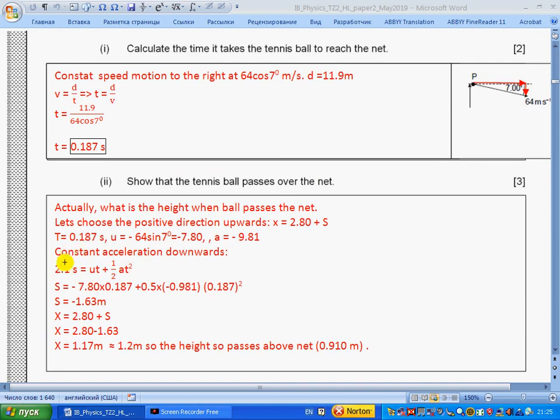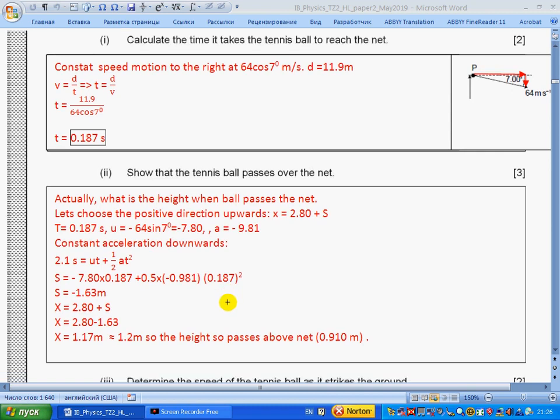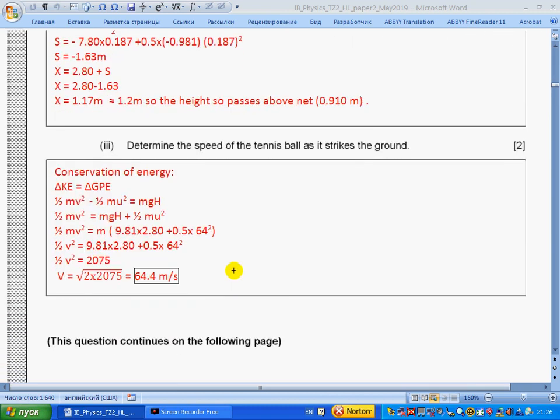No v formula. So we substitute the values and we get the displacement will be minus 1.63. So the coordinate will be 2.80 plus displacement. Displacement is negative, so we get 1.2 meters, which is well above the net. So it passes over the net. So we have shown that it passes over the net.